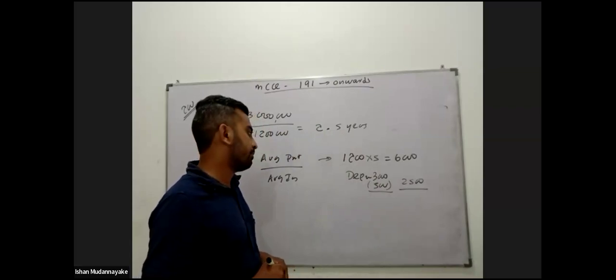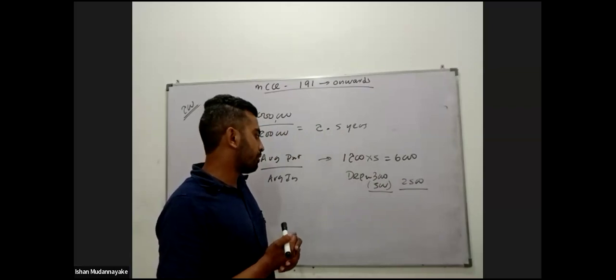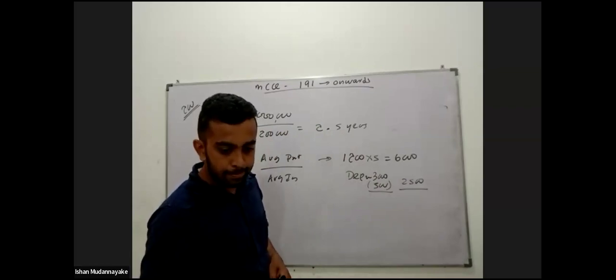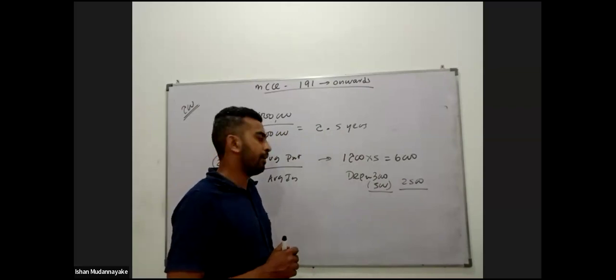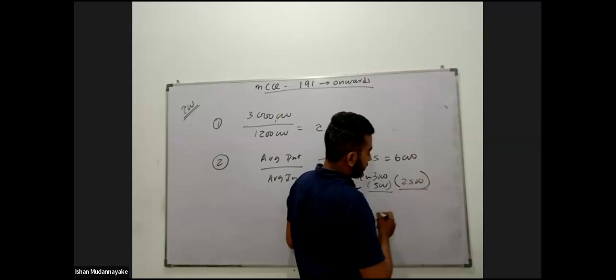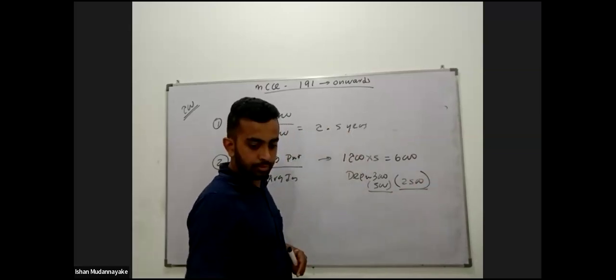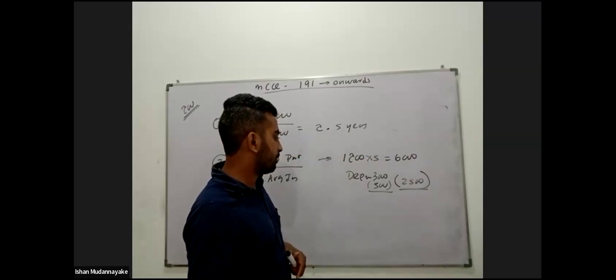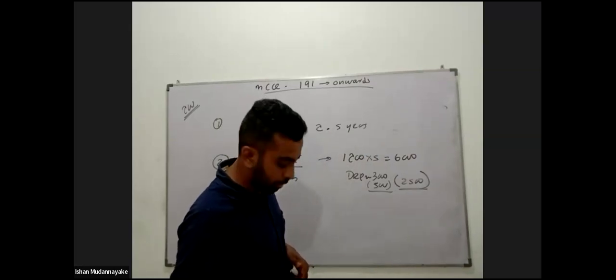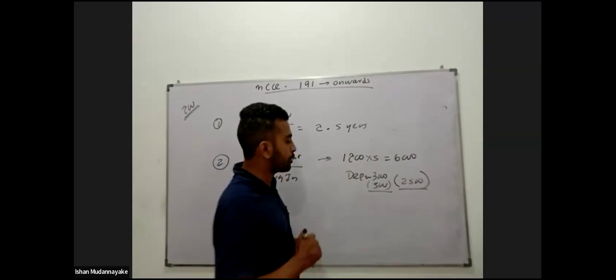To calculate total profit, 6 million minus total depreciable amount 2.5 million. Then 3.5 million.